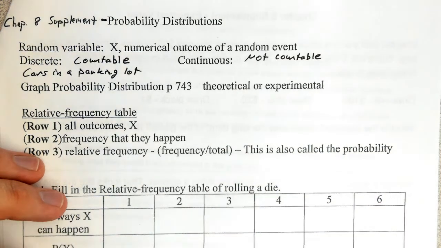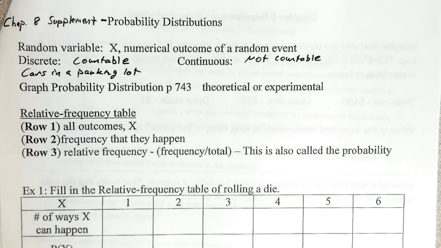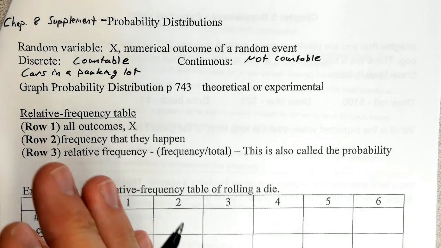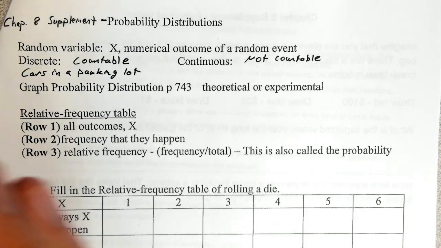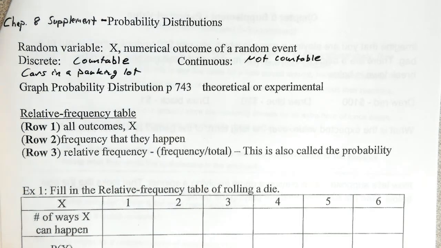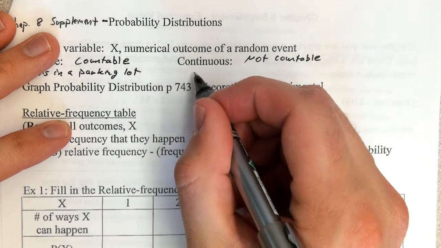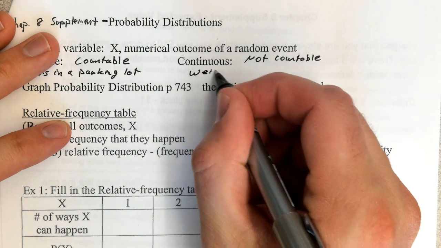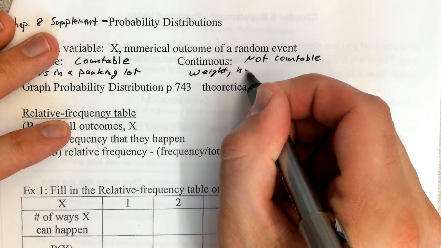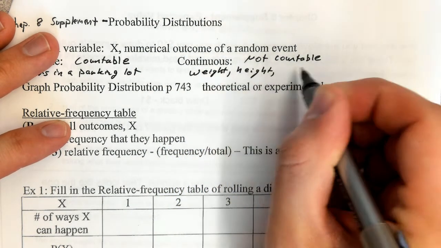So for instance, if you want to know the chance of taking a group of people and selecting someone and then looking at how much they weigh or how tall they are, there's not clear delineations, right? So you could be 180 pounds, you could be 180.278 pounds, you could be any number in between. And so that's continuous random variables. So things like weight, height, temperature,